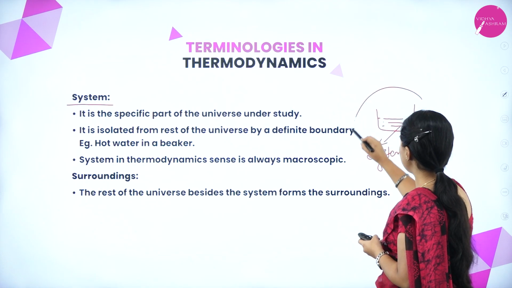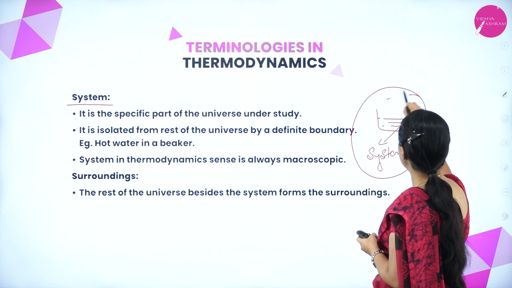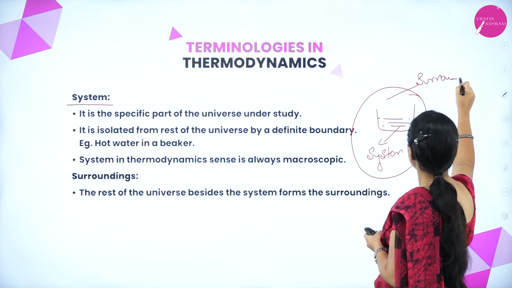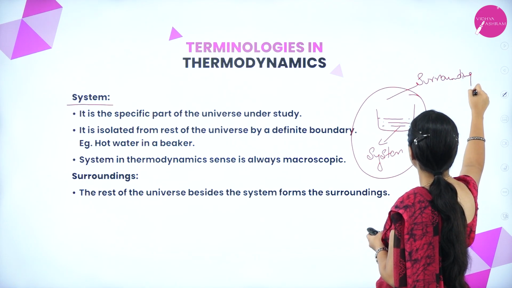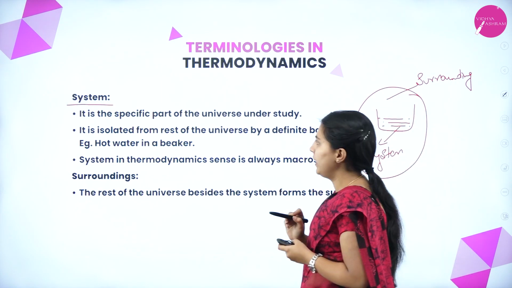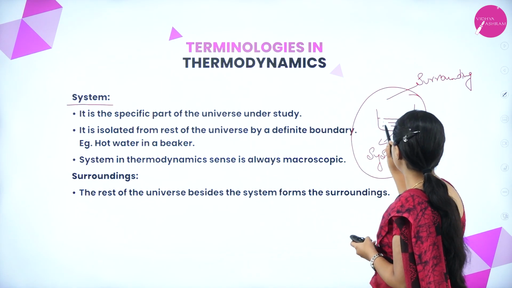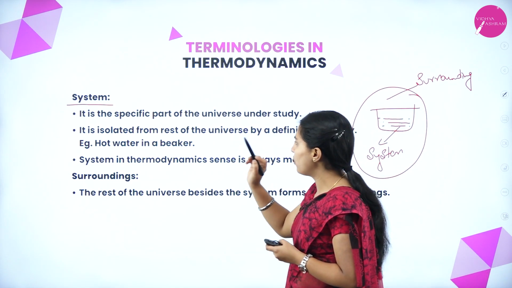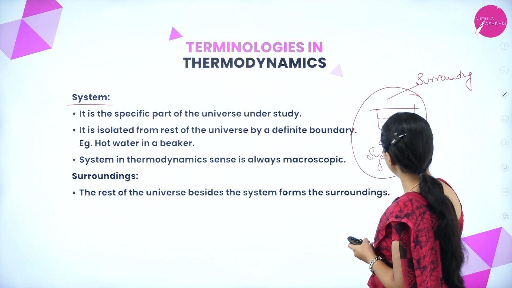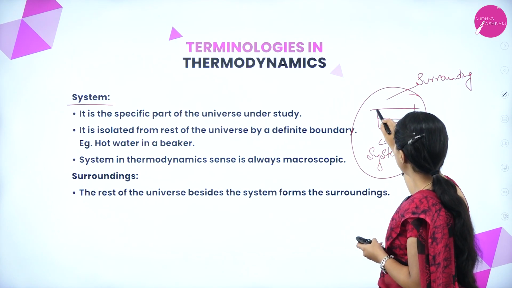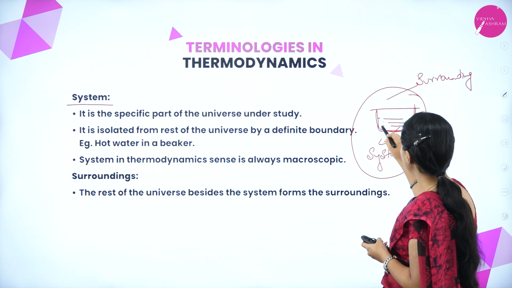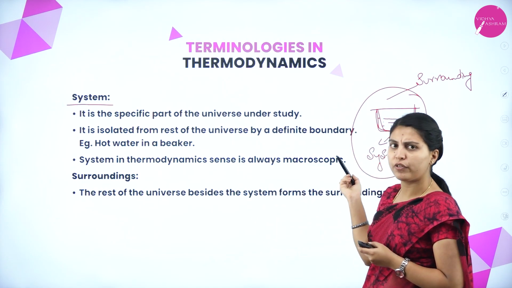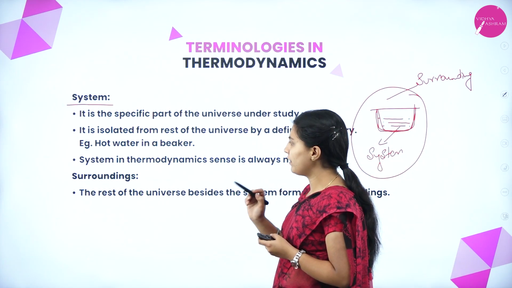The surrounding to this system is this surrounding. This is the system. It is a specific part of the universe, isolated from the rest of the universe, having a definite boundary. This is nothing but the boundary. Hot water in a beaker, that's what it is here. If you take hot water or cold water, it will be in a given system.